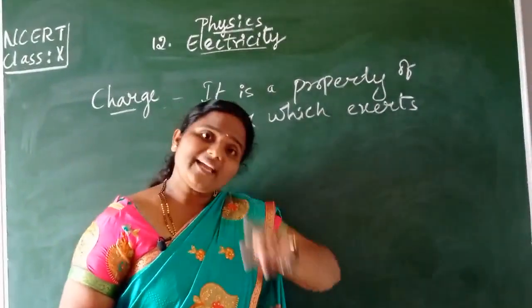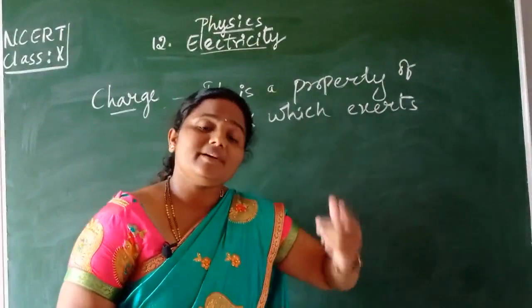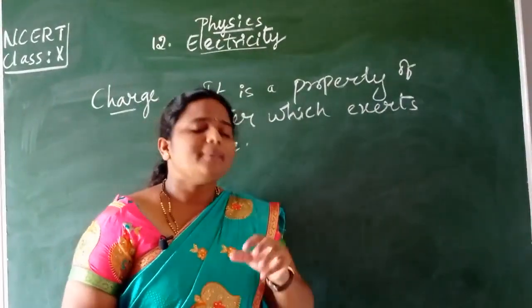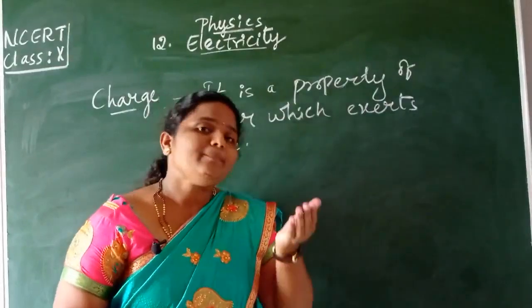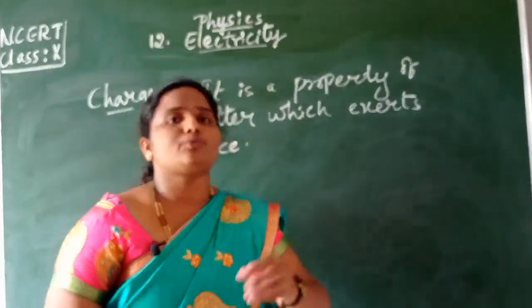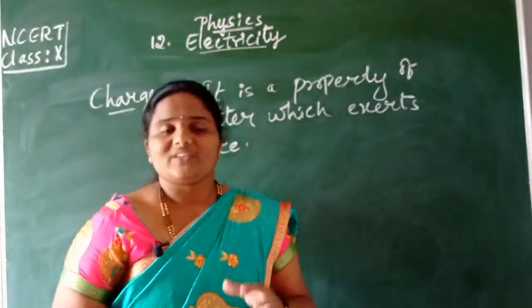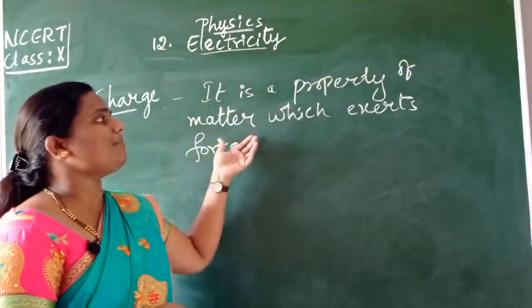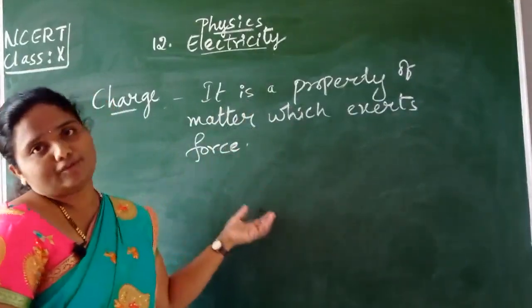But when the same plastic comb is rubbed with dry hair, it acquires some force, children. Because of that force, the tiny pieces get attracted towards the plastic comb. Is it clear, children? What does charge mean? It's a property of matter which exerts a force.